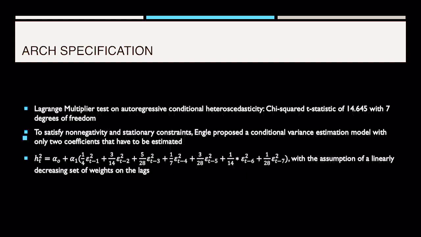To specify our ARCH model, we use the Lagrange multiplier test on autoregressive conditional heteroscedasticity and obtained a chi-square statistic of 14.645 with 7 degrees of freedom, which is highly significant. For us to satisfy the non-negativity and stationarity constraints, we used the model for conditional variances that was proposed by Engle, where we would only have to estimate two coefficients, alpha 0 and alpha 1. For us to do so, we worked with the assumption of a linearly decreasing set of weights of our past lags, and we therefore came up with the following model.